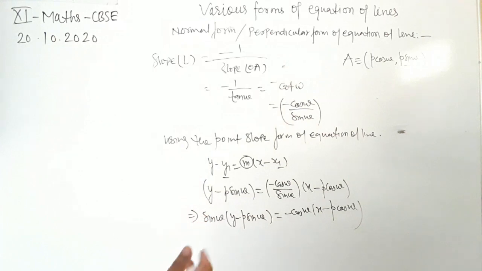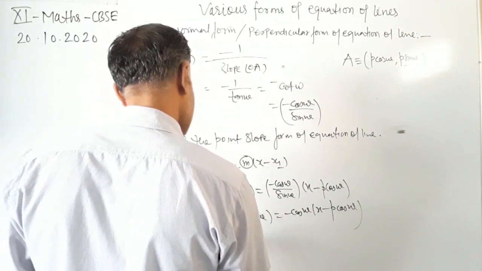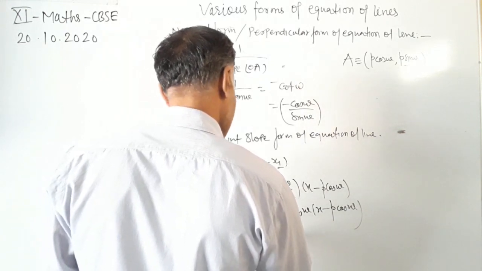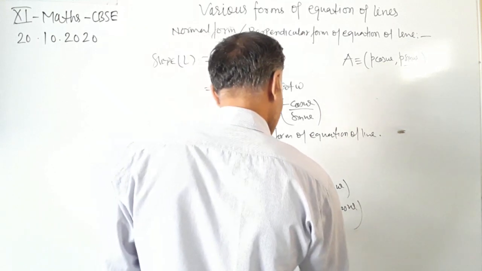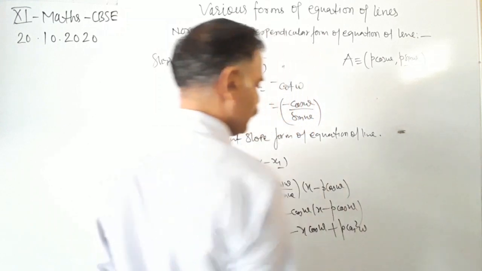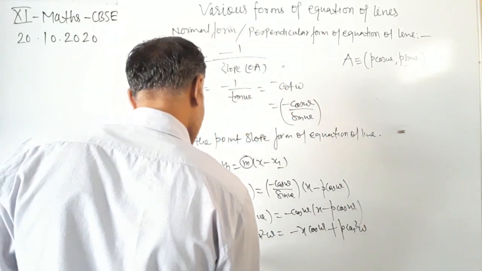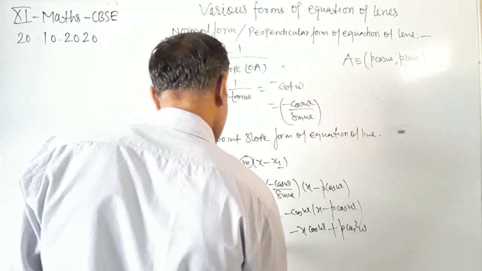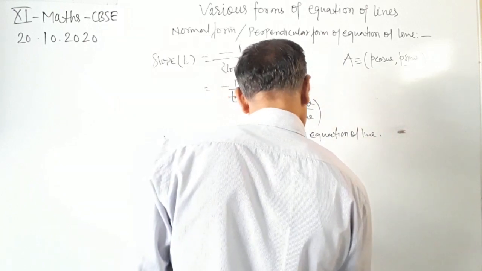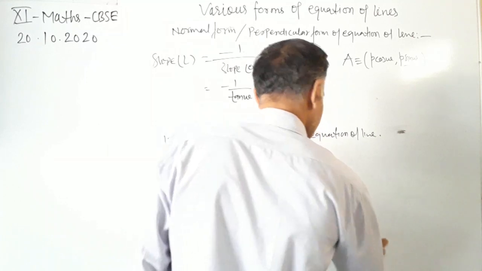Now multiplying this we will have y sin omega minus p sin square omega equals minus x cos omega plus p cos square omega. Now solving this we will have x cos omega plus y sin omega equals p cos square omega plus p sin square omega.